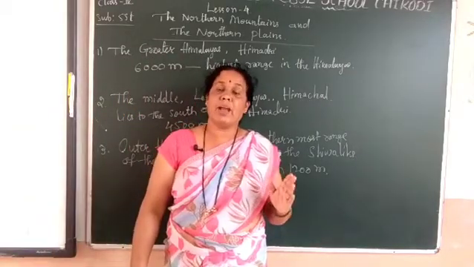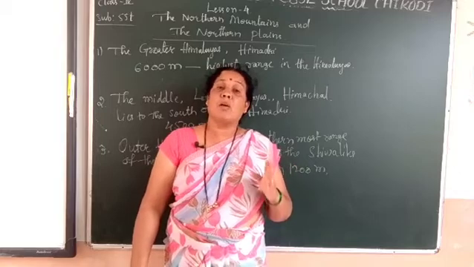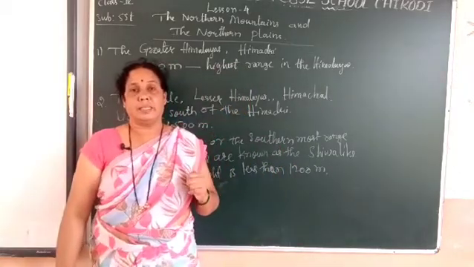The soldiers of India and Pakistan, both the armies, guard their borders here. Okay, this is one value to students.